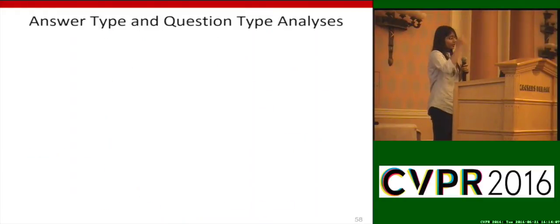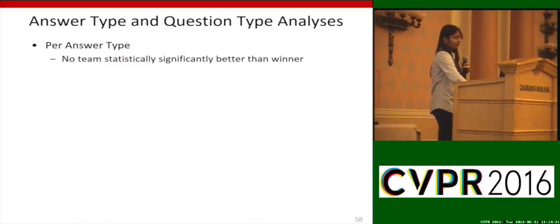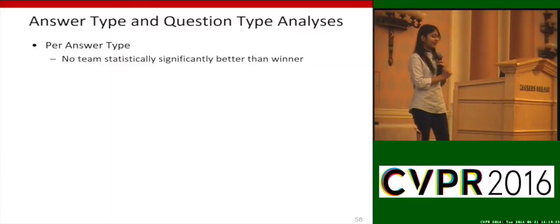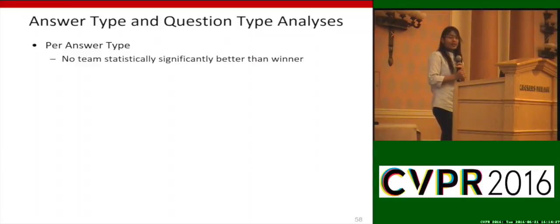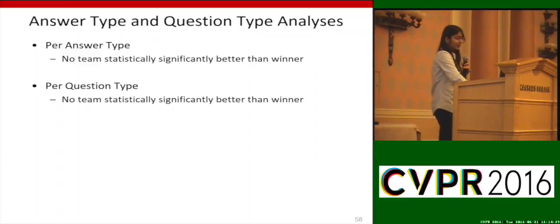We also did tests to see if there is a certain team which is good at a particular type of question, such as number questions, or what color. But it turns out that there are no statistical differences in the accuracies of the winner team and the other teams, and the same for the different question types.